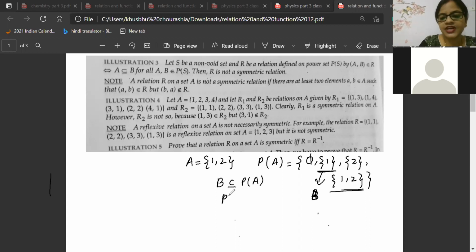But is the power set of A a subset of B? Think about it. I am not taking very big things. I'm just taking one set from the power set. And I'm telling that this subset which is coming from a power set can be a subset of the power set. But the power set is a very big one. It cannot be a subset of B. So that means I can go from 1 to 2, but I cannot go from 2 to 1, because 2 is a bigger set. 2 is having more elements. Are you understanding this point?